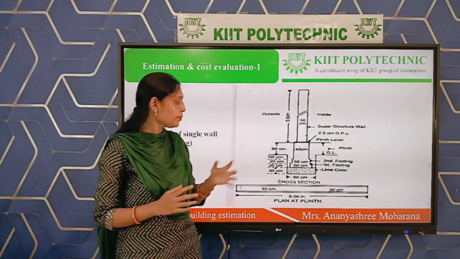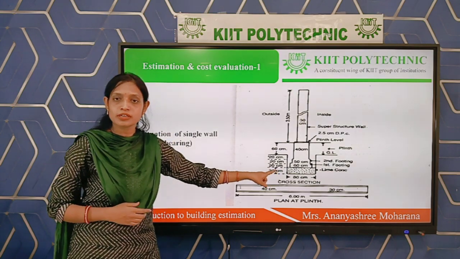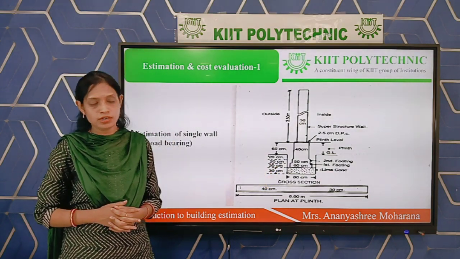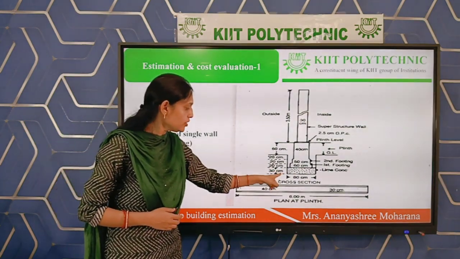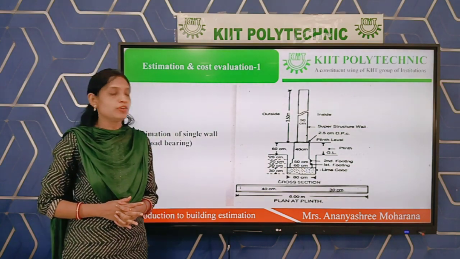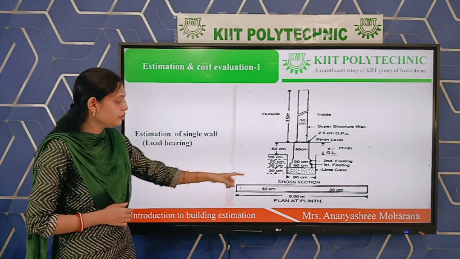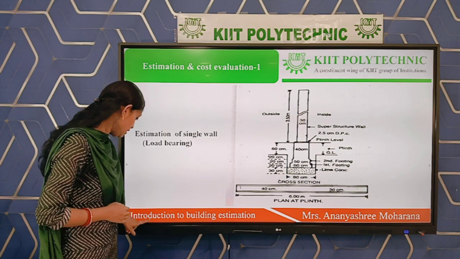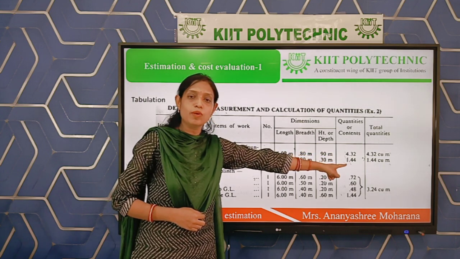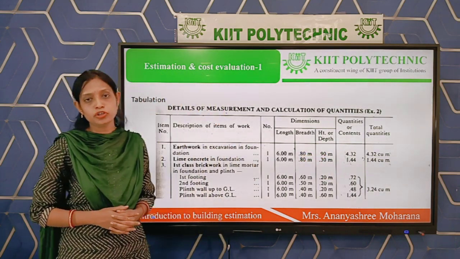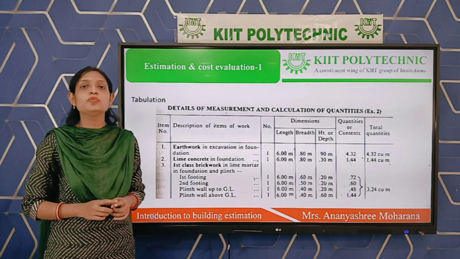Next is the height. Height of the lime concrete, you can see here, is 30 centimeter. That means the height will be 0.3 meter. Always remember, all the units you have to convert into meter. So for the lime concrete, the length will be 6 meter, breadth will be 0.8 meter, and height will be 0.3 meter. You simply multiply these three into the number, that is 1. You get 1.44 meter cube. The unit will be meter cube, because it is a volume, in the cubical form.